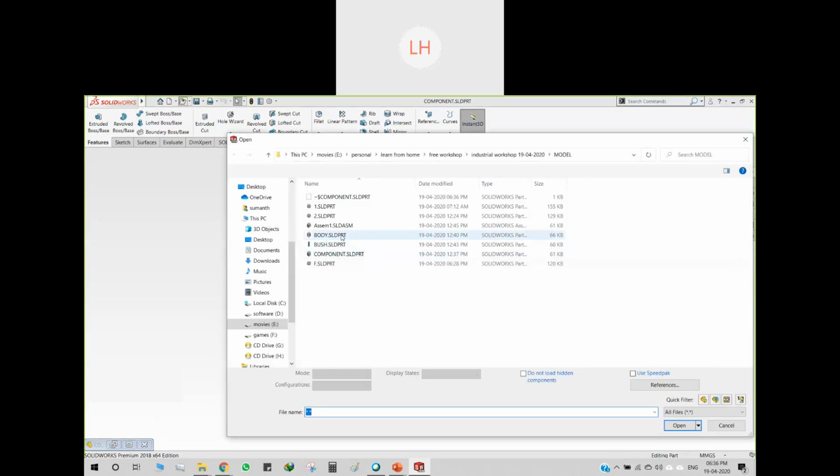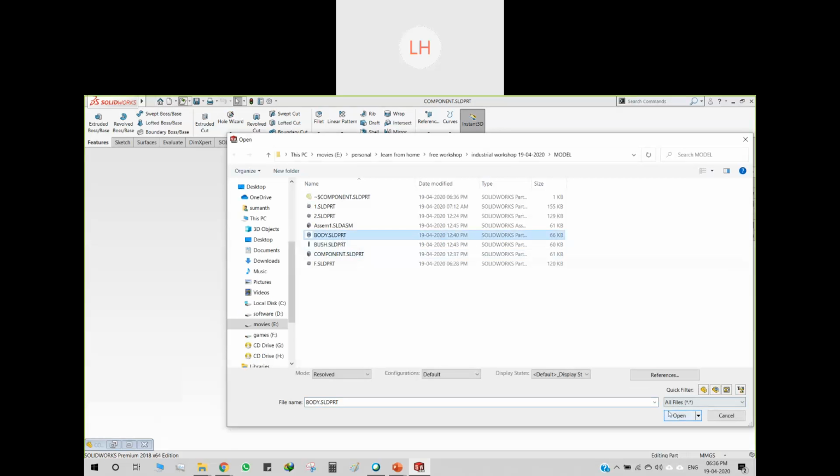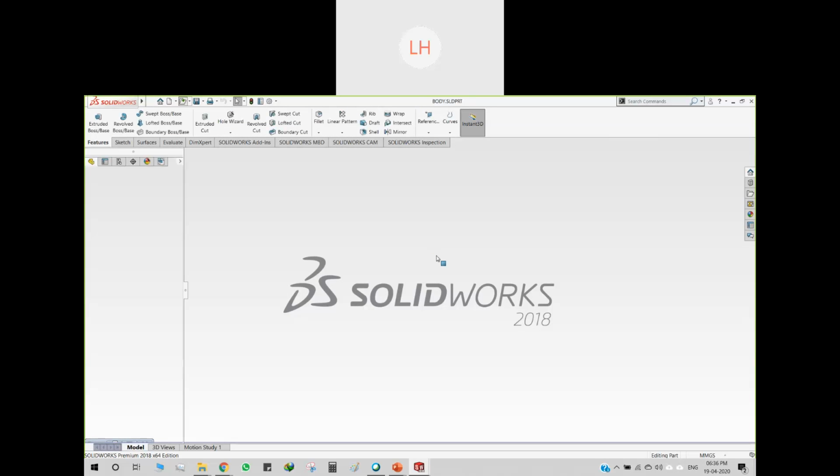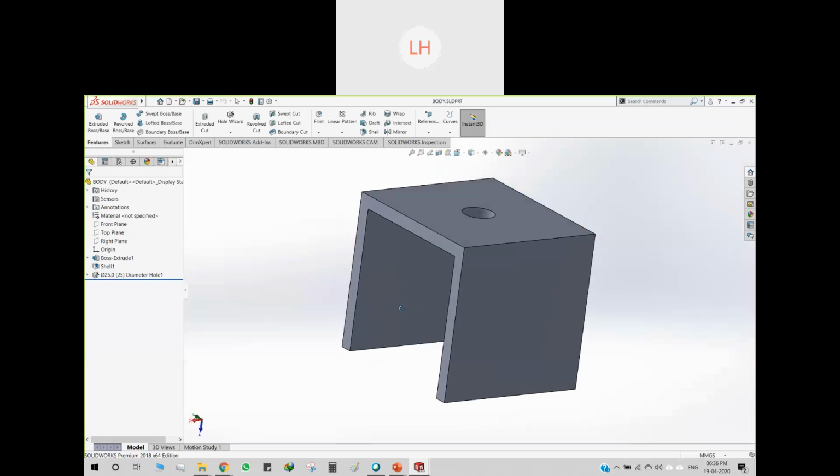Now next we'll go for the body part. See, the dimensions here, let me tell you, jigs and fixture design is functional design. Until the functions are okay, we are not worried about the dimensions. Dimensions can be anything for economical manufacturing. So here we are not concerned with the dimensioning, but we are more concerned with the functionality.